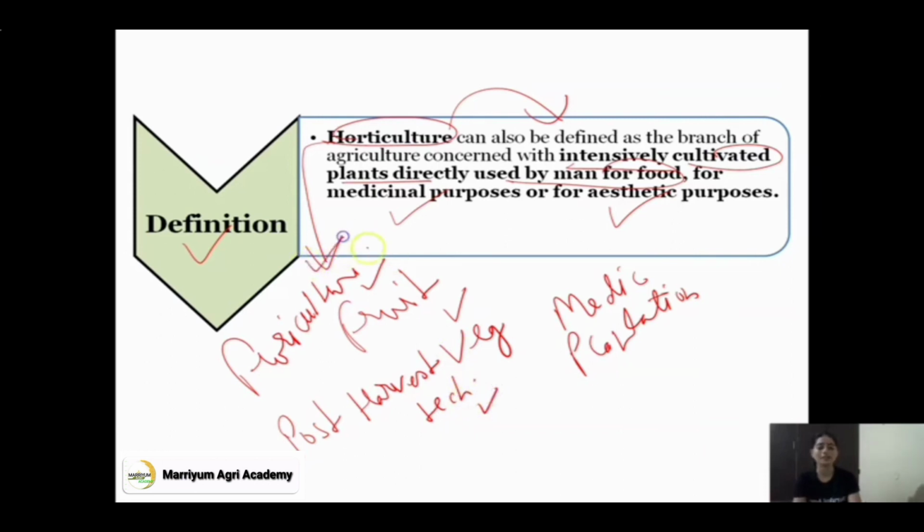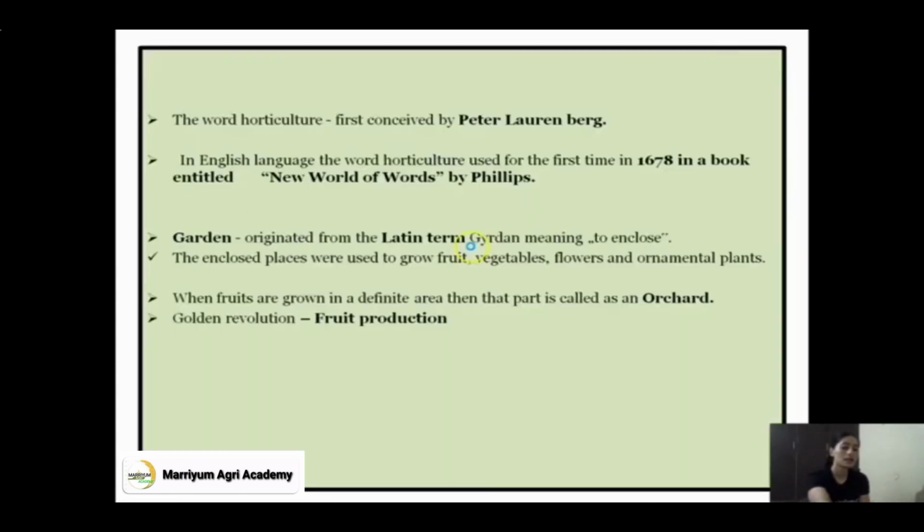So this is the definition of horticulture, that it is a branch of agriculture which deals with production of fruit crops, vegetable crops, floriculture, medicinal, plantation and spice crops. It is used for different purposes. Medicinal plants are used for medicinal purposes, spices to enhance the taste of food. Floriculture and landscape gardening are used for aesthetic and commercial purposes as well. So this is the definition of horticulture.